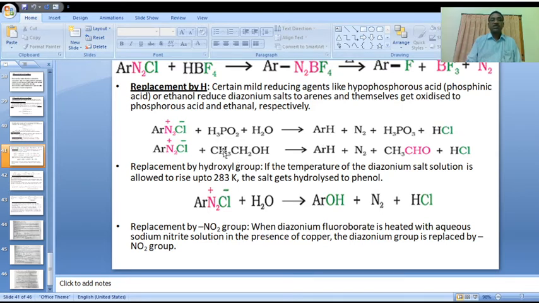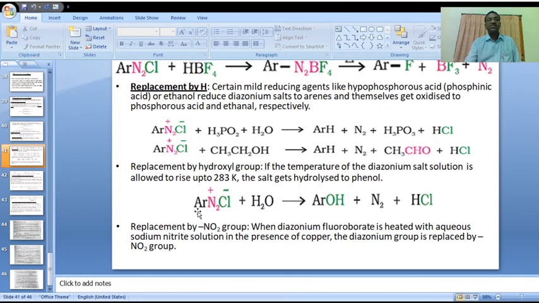okay. Now let us go to replacement by the hydroxyl group, OH functional replacement. If the temperature of the diazonium salt solution is allowed to rise up to 283 Kelvin, the salt gets hydrolyzed to phenol.